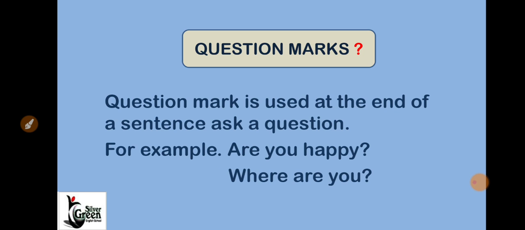Now the next punctuation mark is the question mark. Now you can see here the question mark. A question mark is used at the end of a sentence to ask a question. For example, are you happy? Where are you? Now see, at the end of these sentences we are using a question mark.